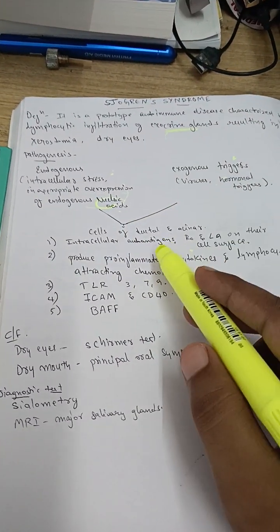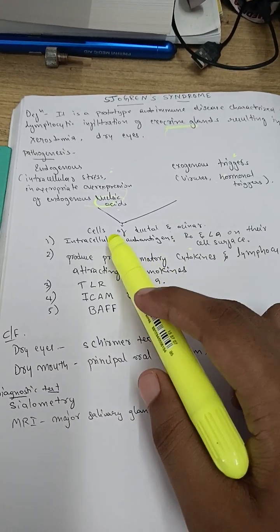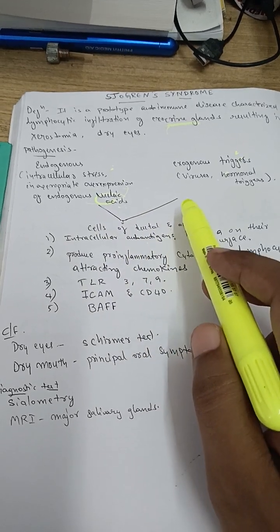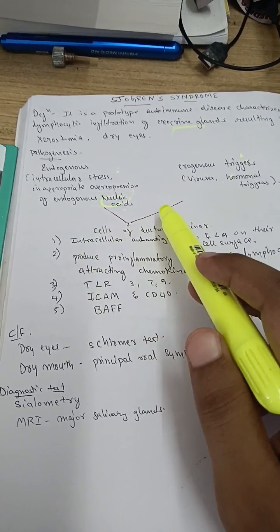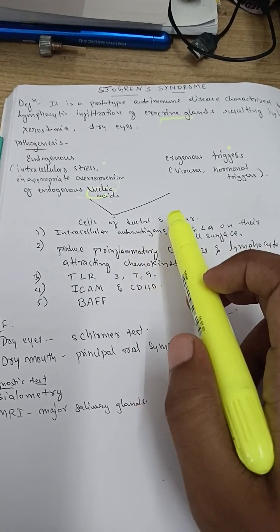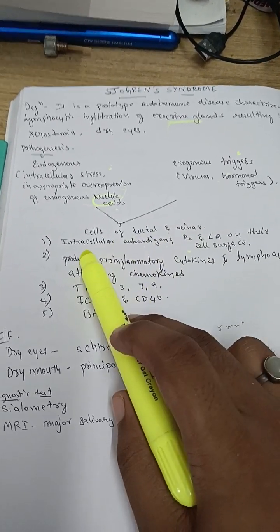Why only exocrine glands like the parotid gland and submandibular gland? It is because the ductal and acinar cells are overexpressed by these factors like viruses and hormones, which leads to activation of these cells and germinal centers of the respective glands.